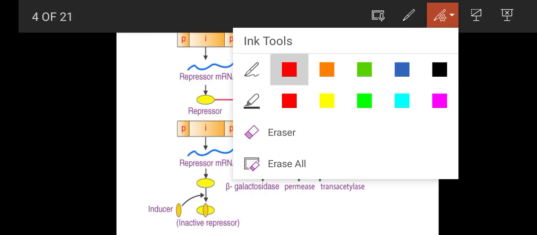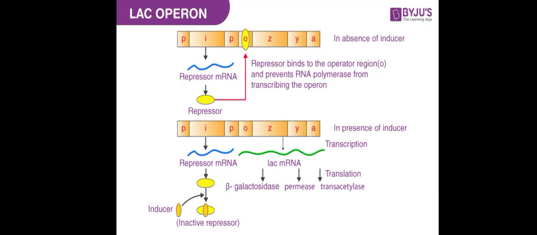Now, here is the construction of this lactose operon. Whenever there is an absence of lactose, which acts as an inducer within the lactose operon, as in the arabinose operon, or we can say within the degradative operon, the substrate majorly acts as an inducer.